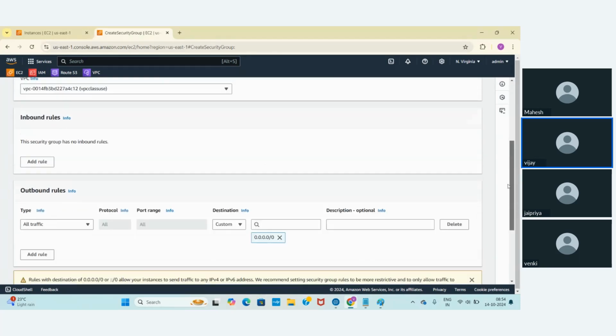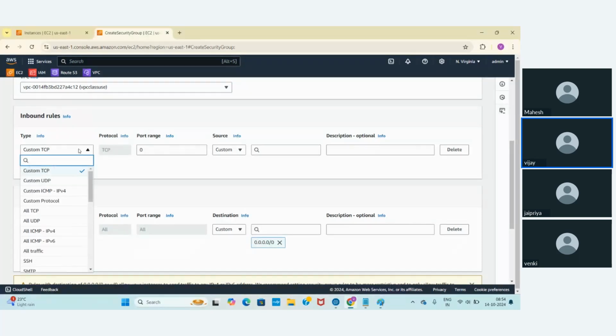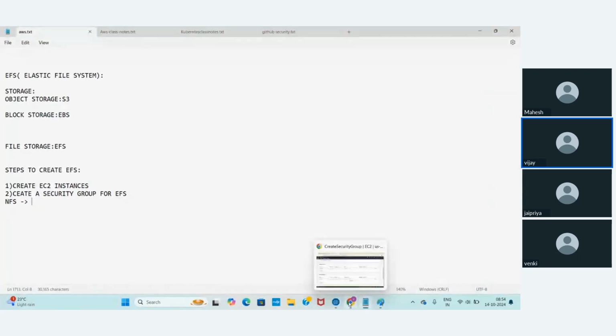Go down to inbound rules. Add rule. What you need to add here, as I mentioned, is NFS. It is going to listen on NFS. Which servers is EFS going to be accessed by? That means you need to attach EFS to 2 servers, right? So for EFS to be accessed by those EC2 servers, you need to provide those EC2 servers' IP addresses or CIDR block. Which servers are going to access this EFS?